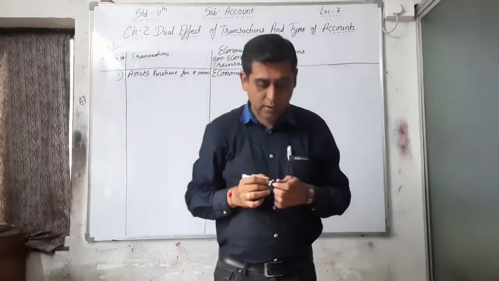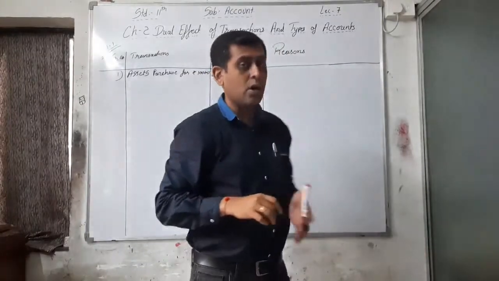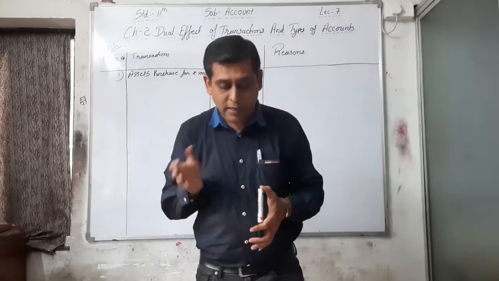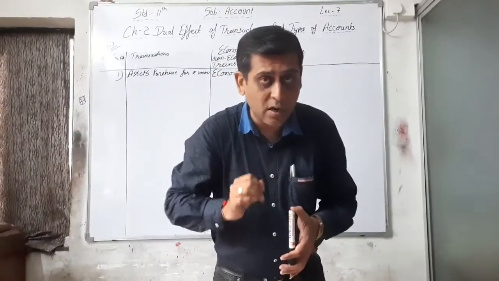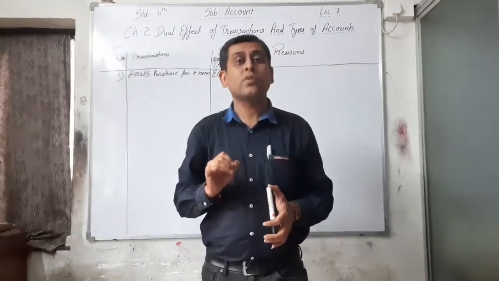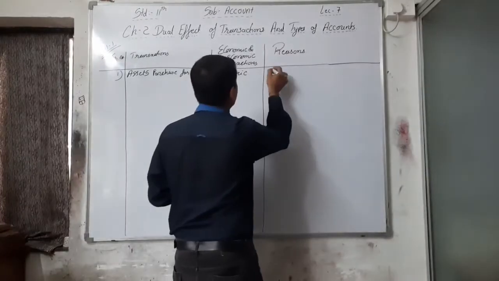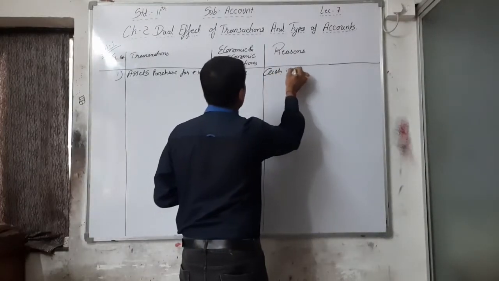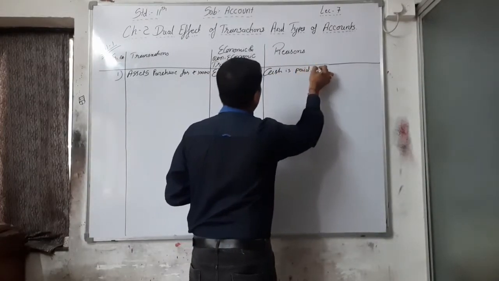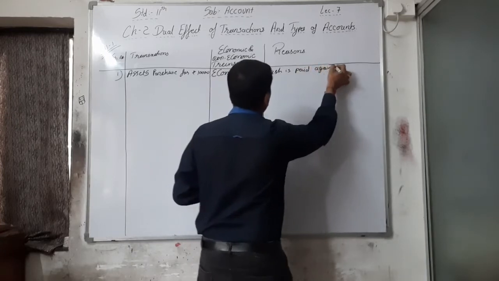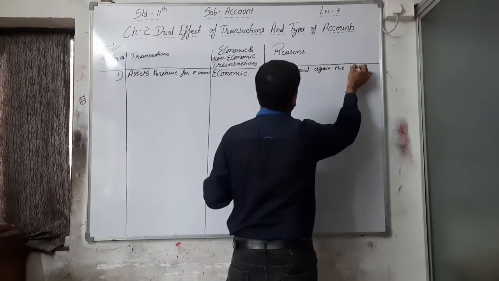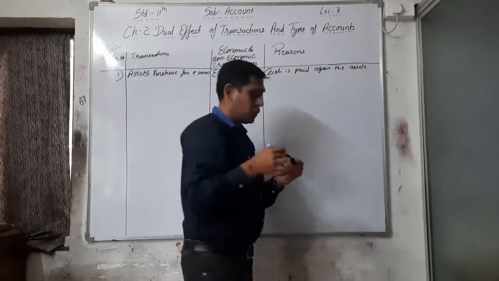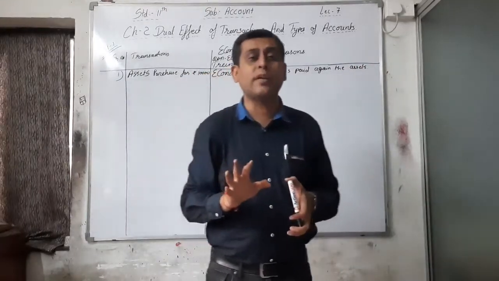Economic you have to write in the economic or non-economic column, and the reason for that is cash is paid against the assets. If cash is paid or received, it is an economic transaction.